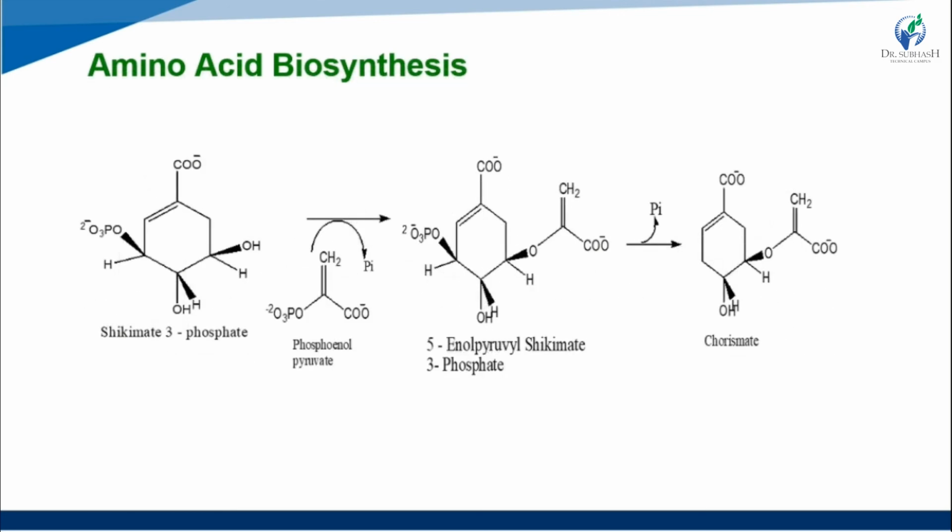Okay, so shikimate 3-phosphate adds one phosphoenol pyruvate, making 5-enolpyruvyl shikimate 3-phosphate, and also one phosphate is removed, making chorismate. Okay, so this is the amino acid biosynthesis pathway.